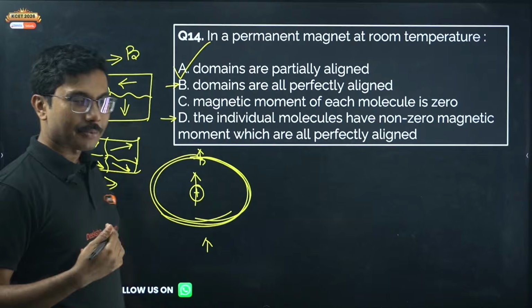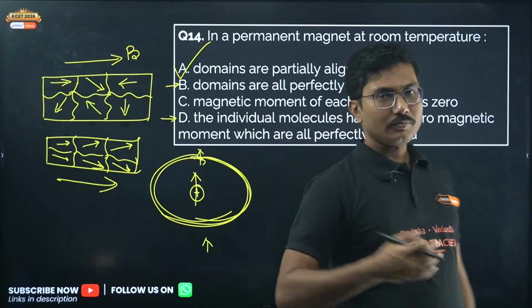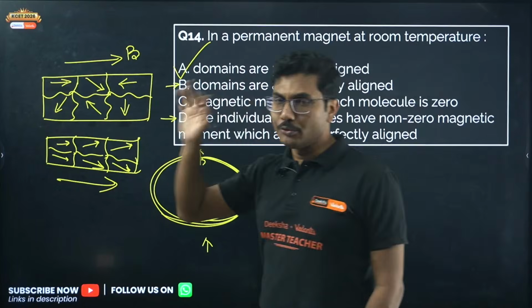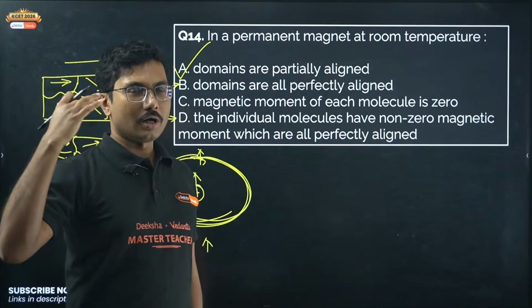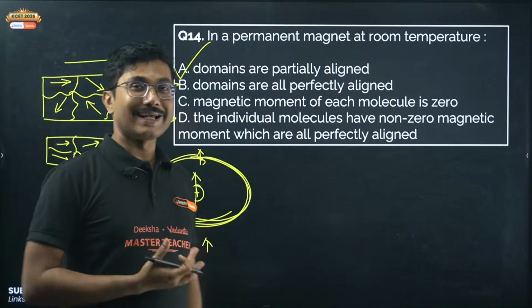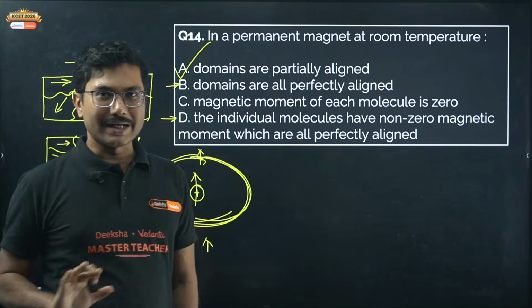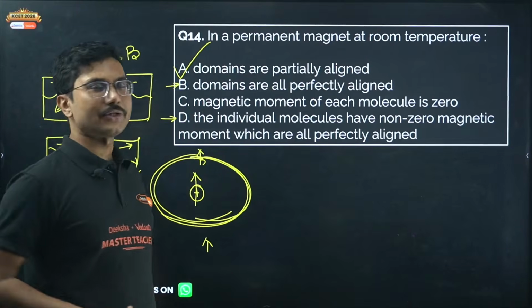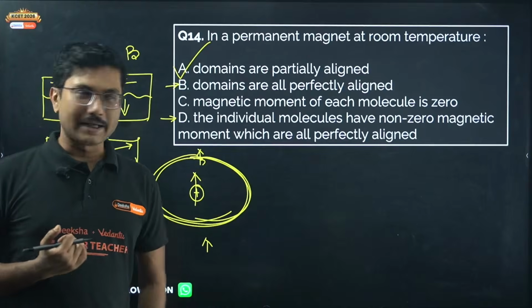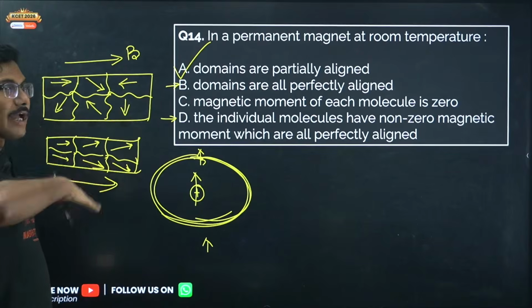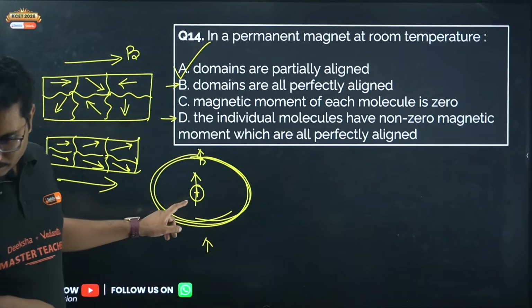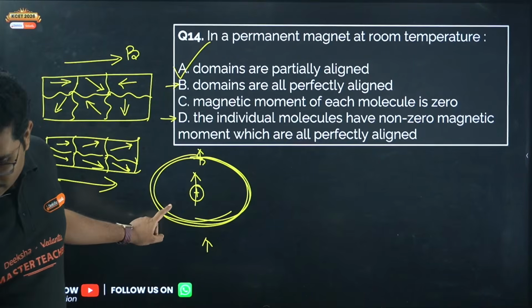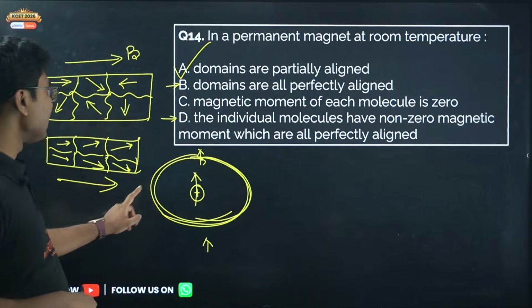So at room temperature means when you remove the external magnetic field and the temperature is not 0 degree Celsius, not 0 degree Kelvin, at room temperature it is about 30 degree Celsius. At that temperature, domains cannot perfectly align because there is still vibration present, right? Clear, Shaila? I think your doubt is clear.